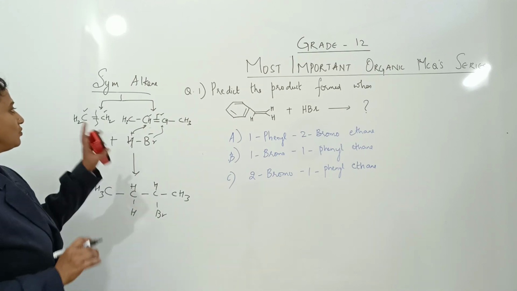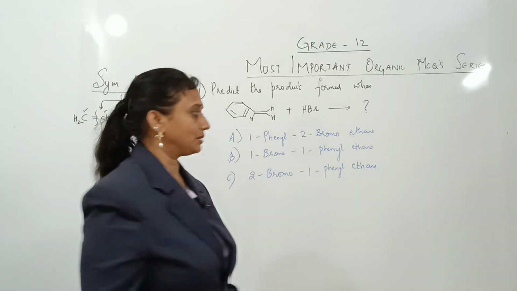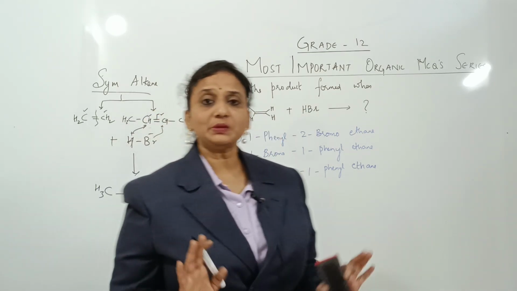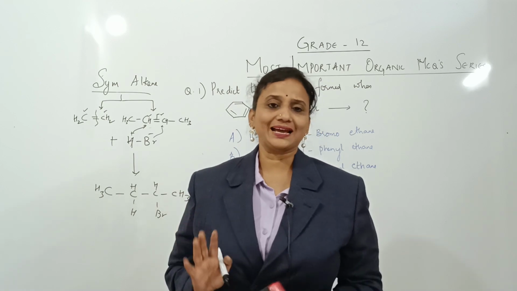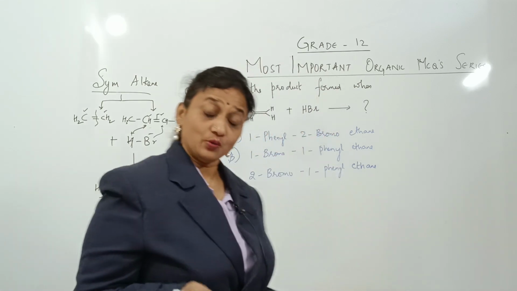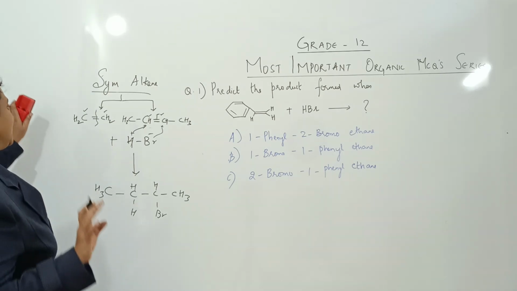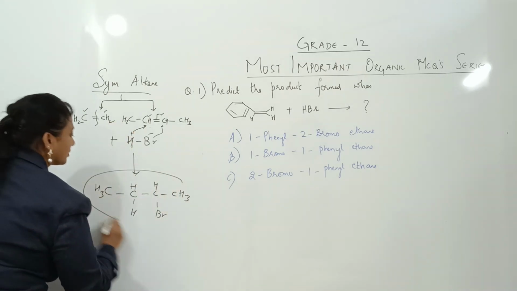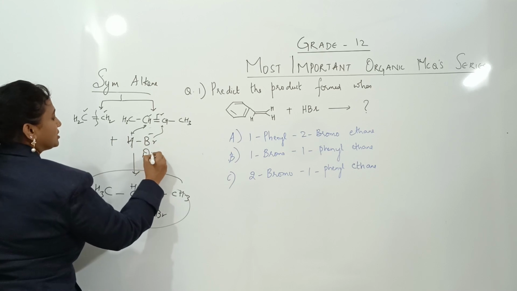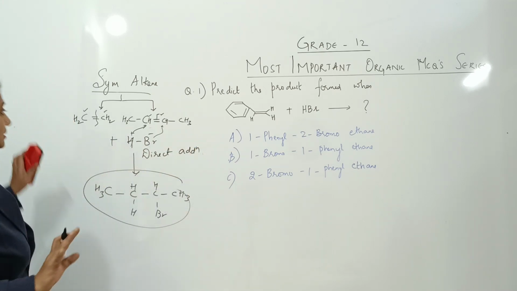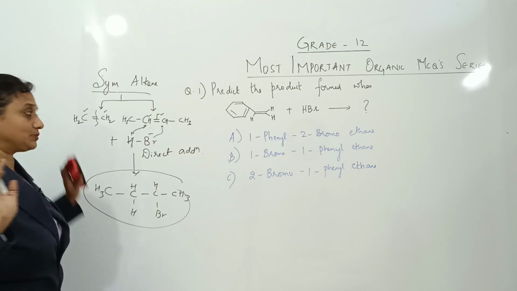So that means whenever you are taking a symmetrical compound, symmetrical means only one product is what I get. That's clear. Now let's take an unsymmetrical one and understand. So symmetrical, only one product. It is direct addition. There is no confusion at all. Where will you break? You'll break where there's a double bond.